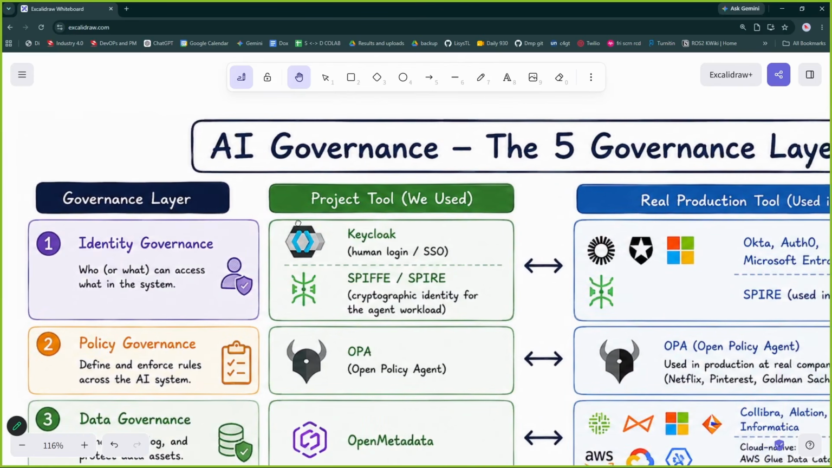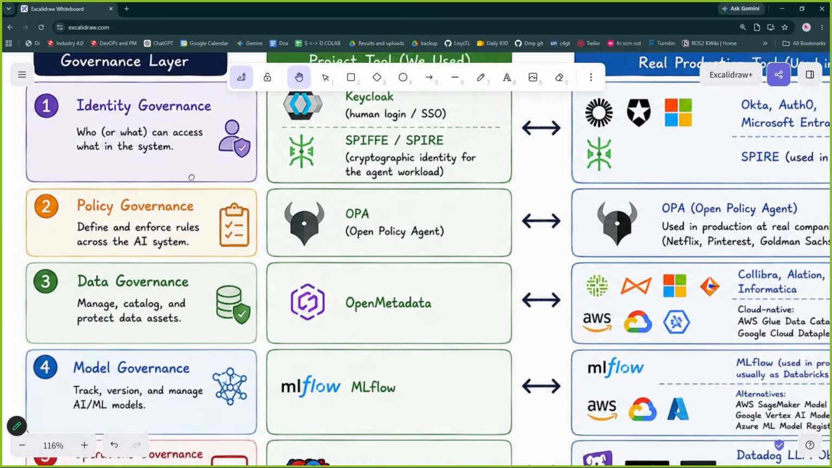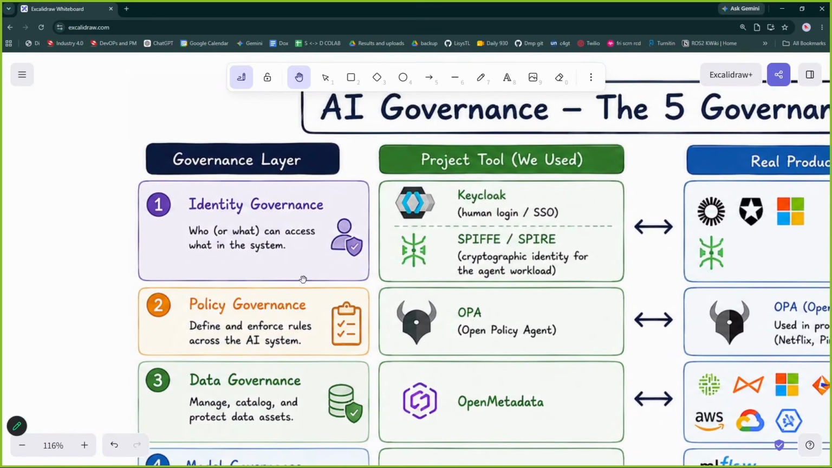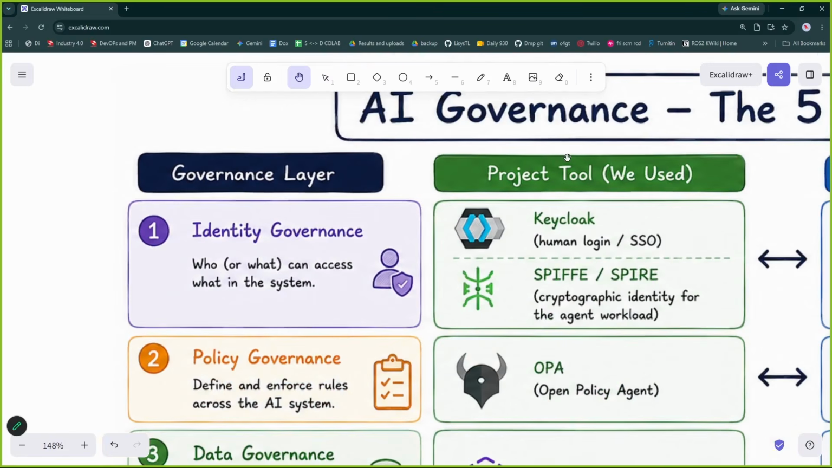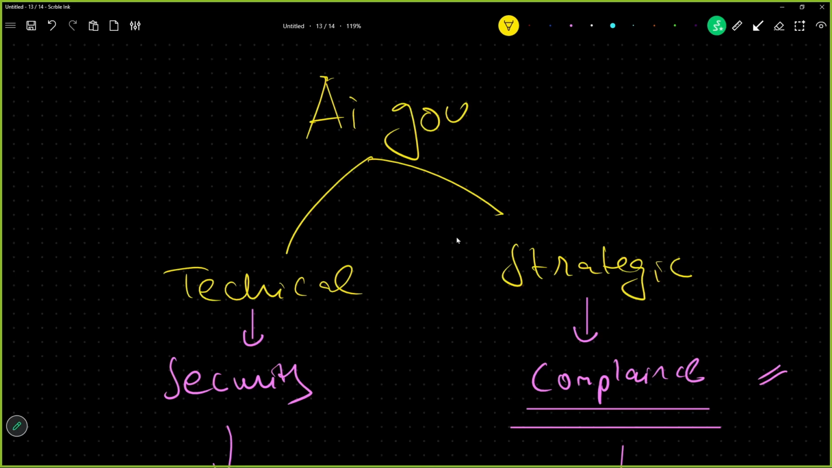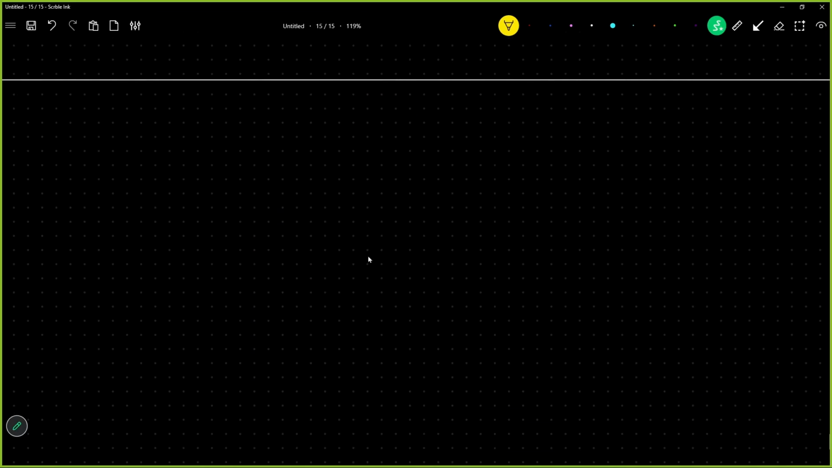We understood the types of AI governance: strategic and technical. But when we are developing an AI application, like we spoke, AI governance is an ongoing process. To understand that ongoing process, there are a few layers of AI governance which come into the picture. Let me go through each of them. So the first one is identity governance. I will just break it down very simply, because this is very important to know.